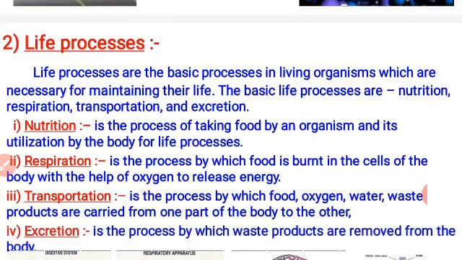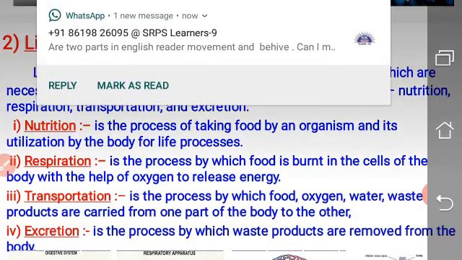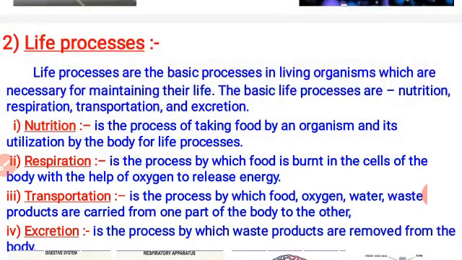Excretion means whatever excretory products and useless waste products are produced inside the body after the metabolic processes, we have to remove from time to time, because we cannot store these waste materials in the body for a longer time, because you know very well these are poisonous substances, definitely harmful for the body. So it is a process by which waste products are removed from the body.